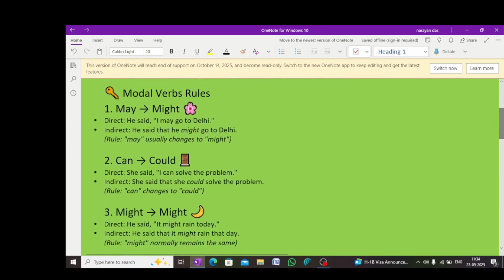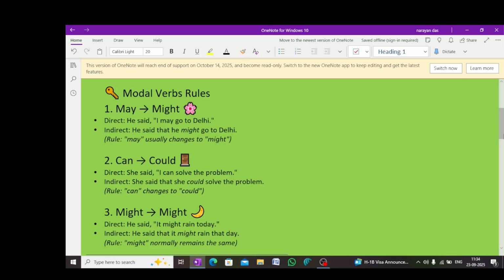May, might. Direct, he said, I may go to Delhi. Indirect, he said that he might go to Delhi. So may has changed into past form might because the reporting verb said is in past tense. Number 2, can will become could. Direct, she said I can solve the problem. Indirect, she said that she could solve the problem. So here the reporting verb said is past tense, so can has changed into past tense could.